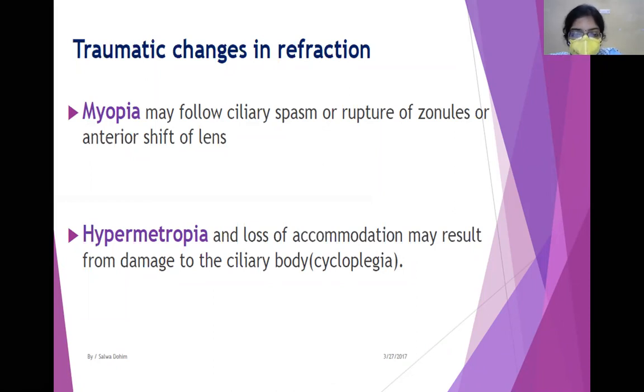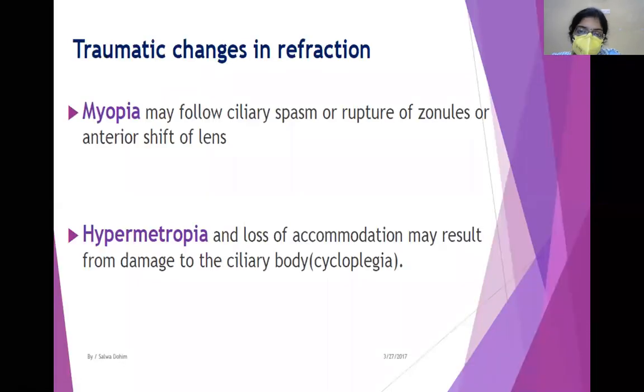Now, what about hypermetropia? Suppose there is damage to the ciliary body, as I've already spoken. It is responsible for ciliary spasm and accommodation, so that will be lost, and this will cause hypermetropia. So there can be either myopia or hypermetropia.